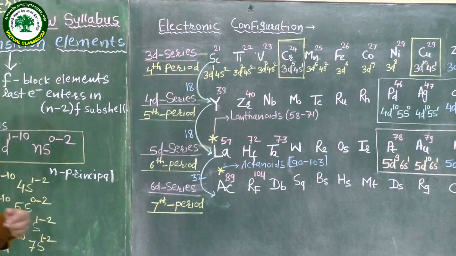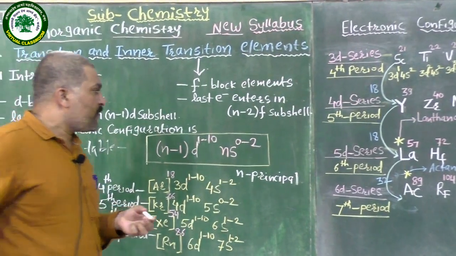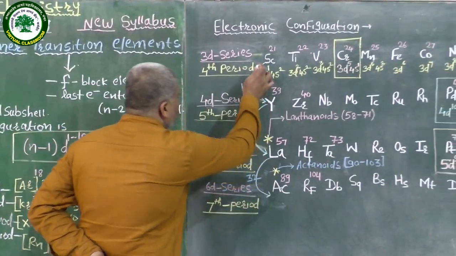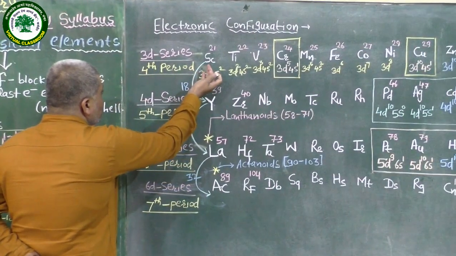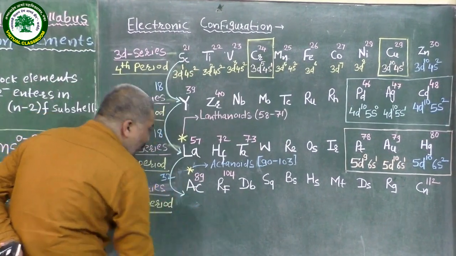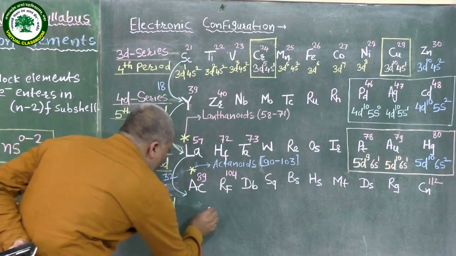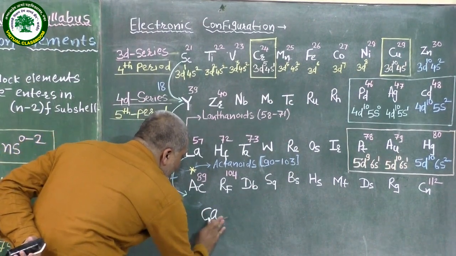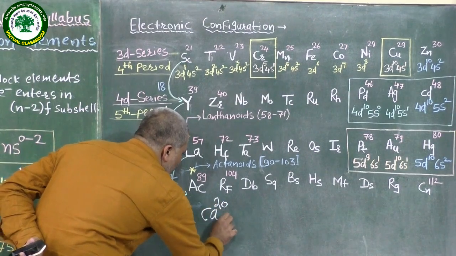While we are writing the electronic configuration, we know that just to the left-hand side of the d block elements, the s block element is present, and in the s block there is an element known as calcium, having atomic number 20.